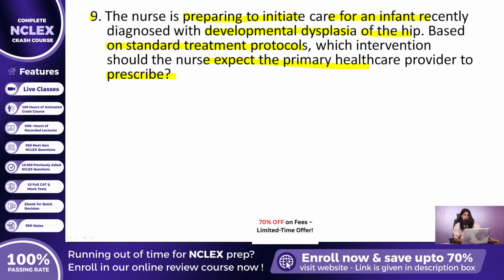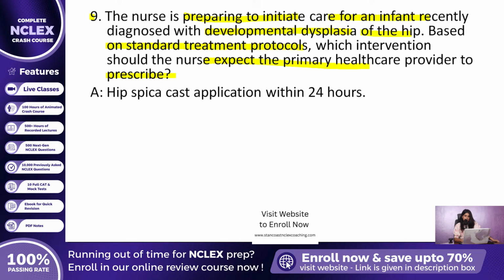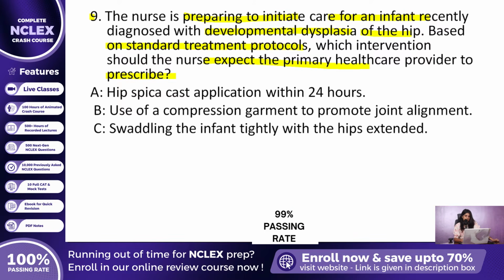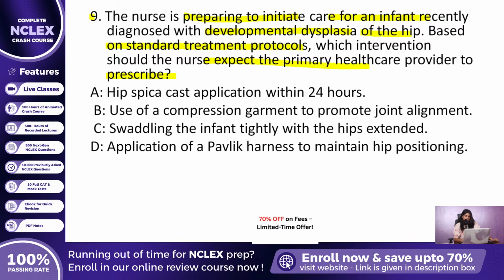Let us take a look at the potential interventions being considered for this condition. Option A, hip spica cast application within 24 hours. Option B, use of a compression garment to promote joint alignment. Option C, swaddling the infant tightly with the hips extended. Option D, application of a Pavlik harness to maintain hip positioning.